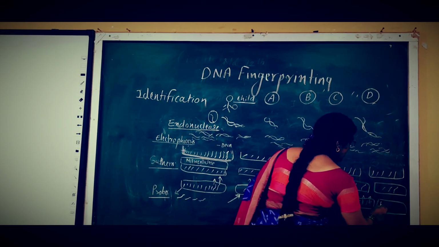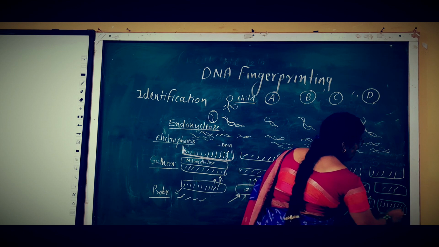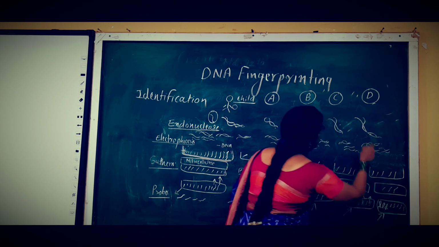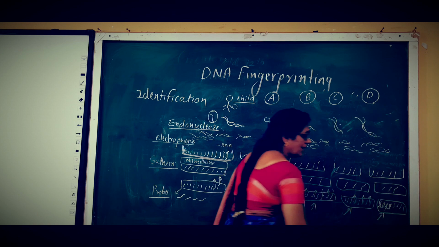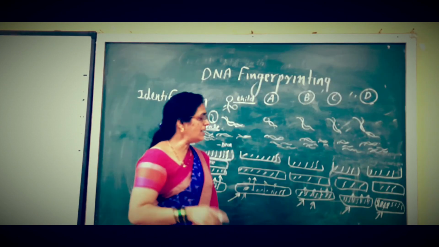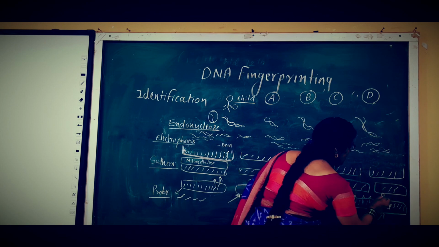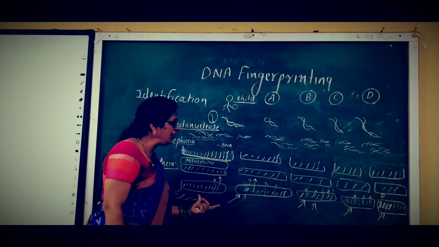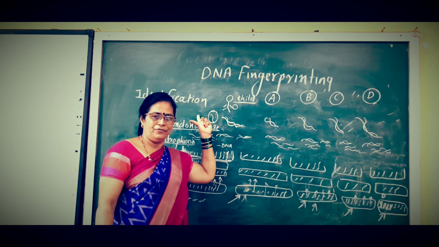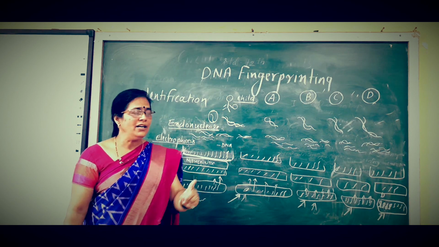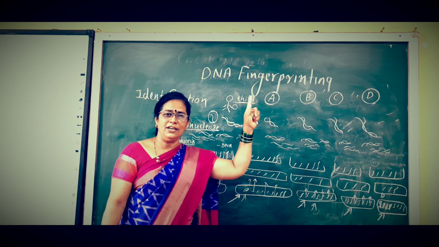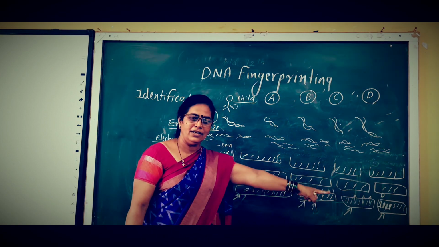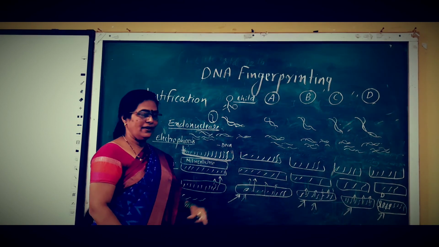But when we emit the probes on that DNA and it matches the DNA of the person D, then it becomes double-stranded. It indicates that the D person is the parent of that orphan child. Like this, we can identify the parent of that orphan child. That is, we can identify the individual on the basis of DNA. And this is called DNA fingerprinting.